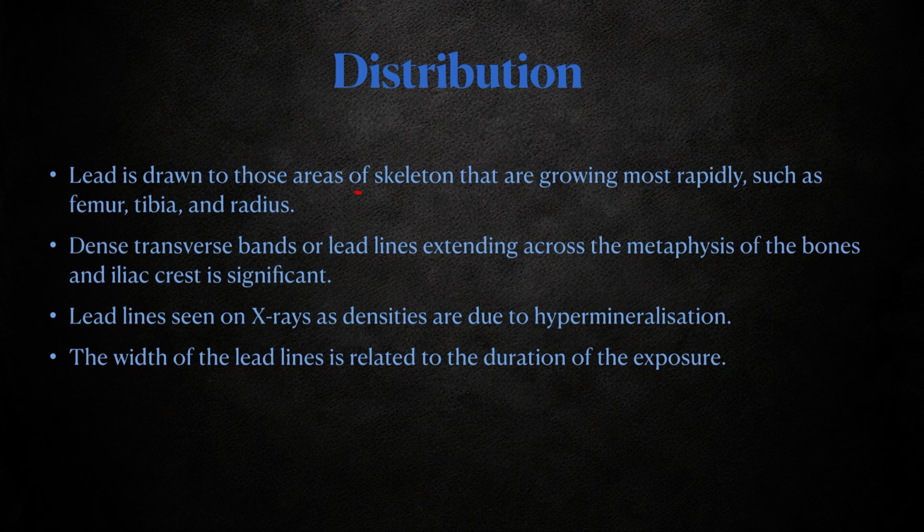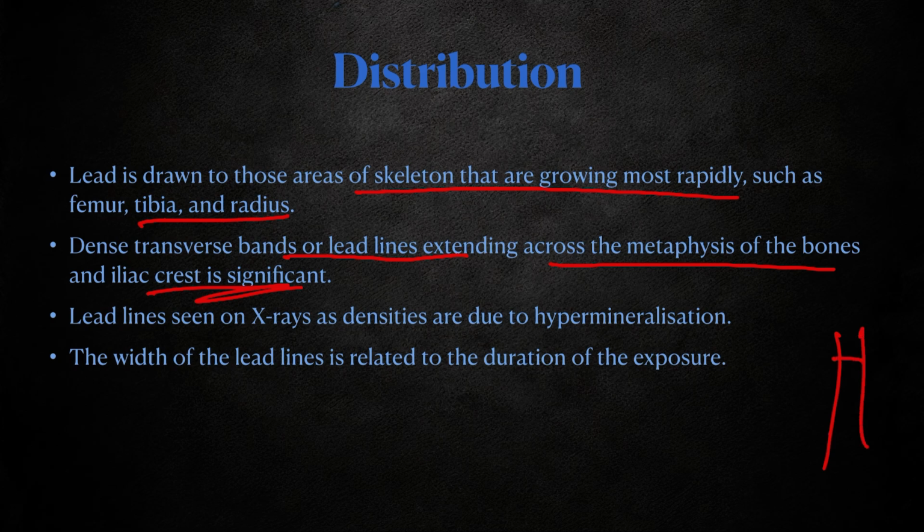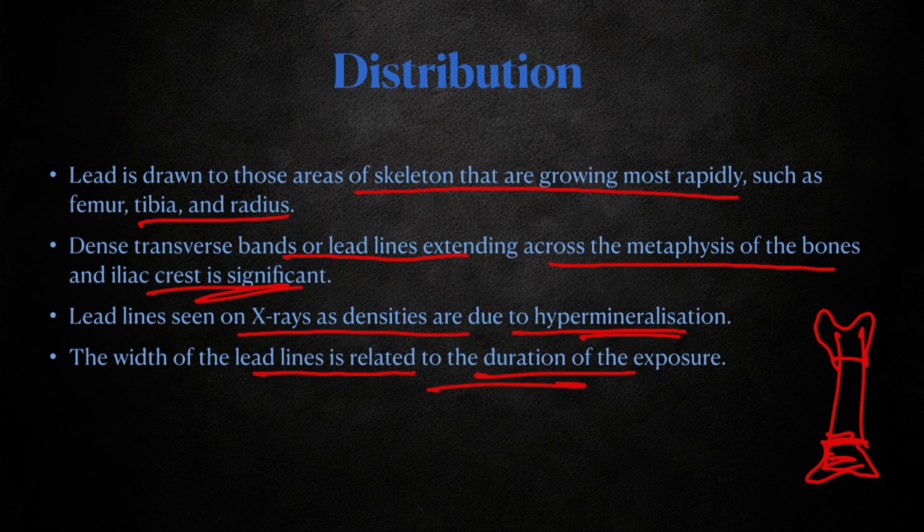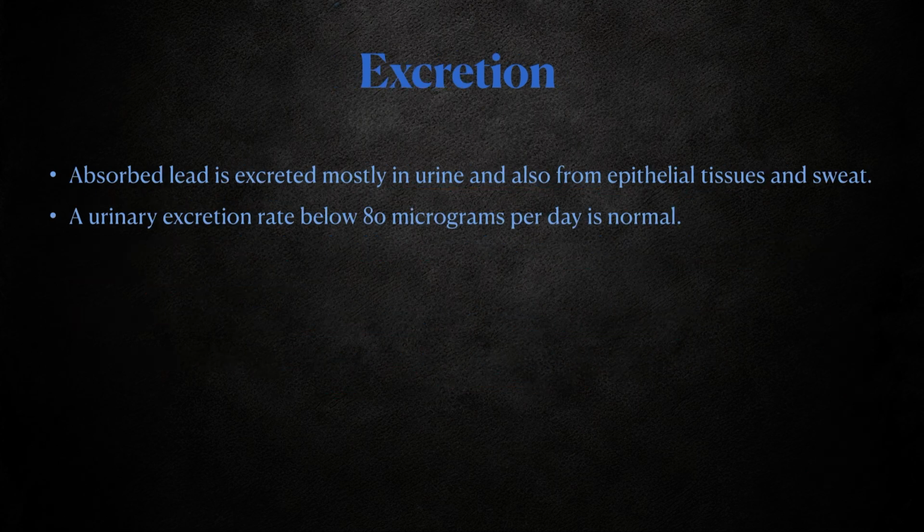Lead is drawn to those areas of the skeleton that are growing most rapidly, such as the femur, tibia, and radius. Dense transverse lines, lead lines, extending across the metaphysis of the bones are significant. So, in any bones, transverse lines may be present where lead gets deposited, at the growing end of the bone, showing as lead lines. Lead lines seen on X-rays, with increased densities, are due to hypermineralization. The width of the line is related to the duration of exposure. So, the width indicates the amount of exposure.